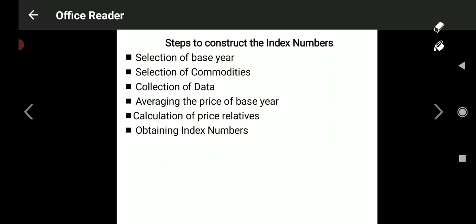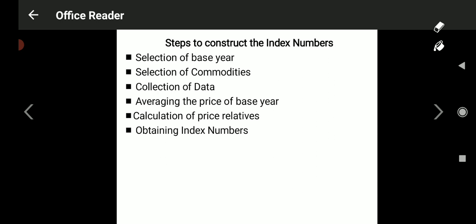Second step is selection of commodities. As I said, we need to select retail commodities, wholesale commodities, consumable goods, durable goods, non-durable goods, capital goods or perishable goods. We have to understand the index number of what products we are calculating. In the beginning, we have to decide the current year price or index number of which products we are going to calculate, and we have to choose only those particular goods.